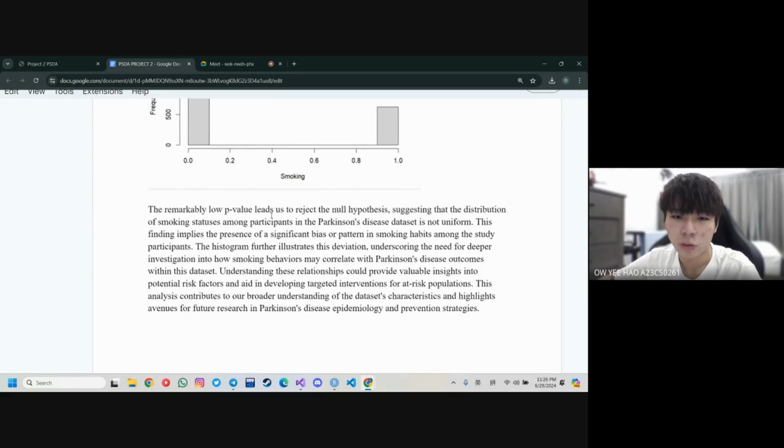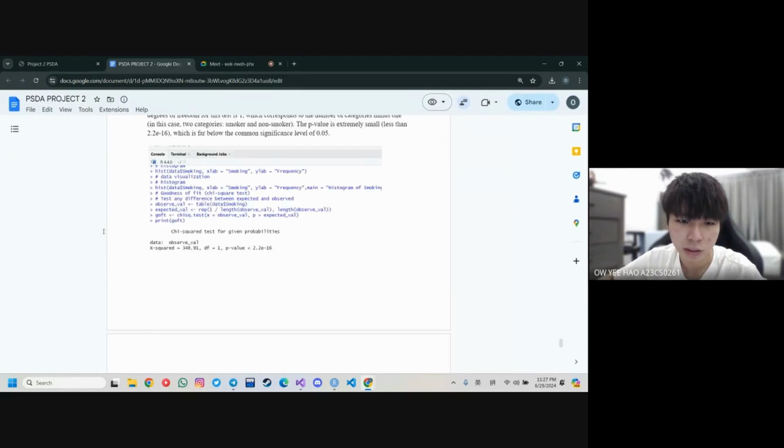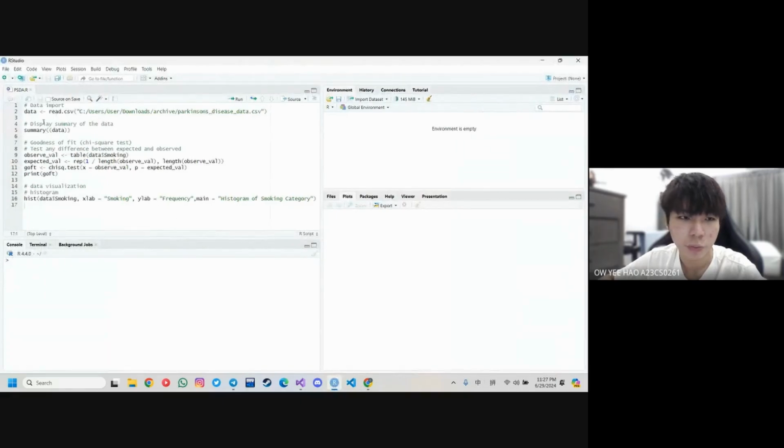Hence, we reject the null hypothesis, suggesting that the distribution of smoking status among participants in the Parkinson's disease dataset is not uniform. This finding implies the presence of significant bias or patterns in smoking habits among the study participants. The histogram further illustrates this division, underscoring the need for deeper investigation into how smoking behavior may correlate with Parkinson's disease outcome within this dataset. So now I will show the code to produce the result and the histogram. We open our R.